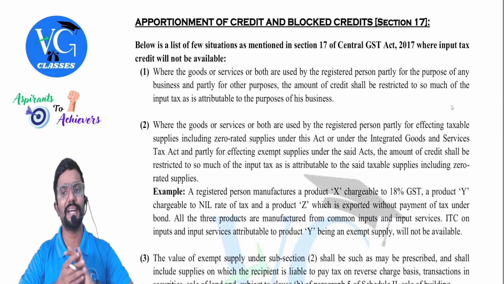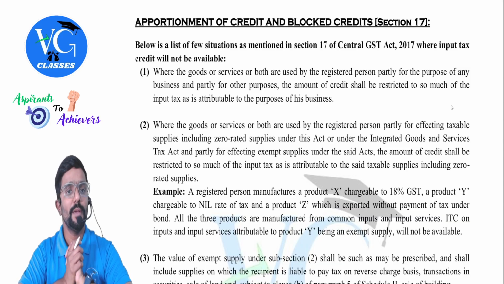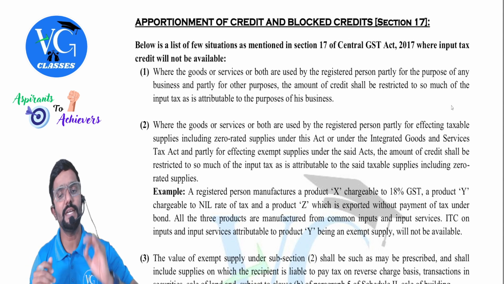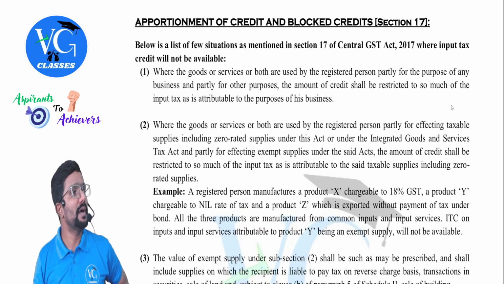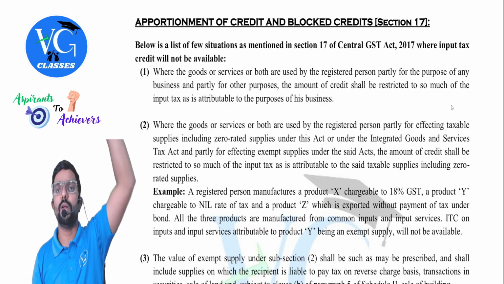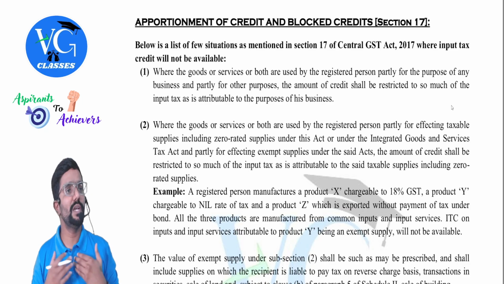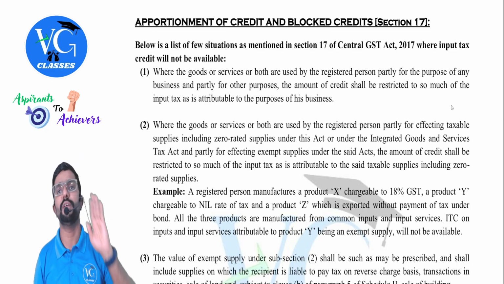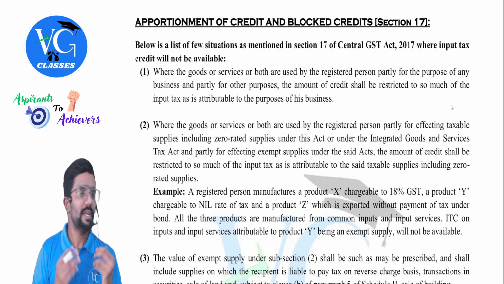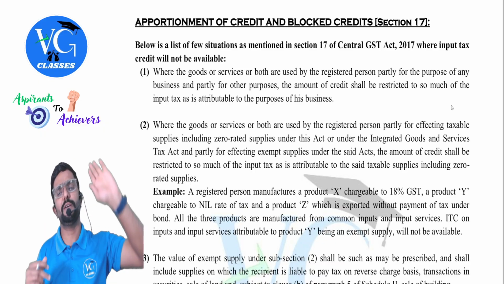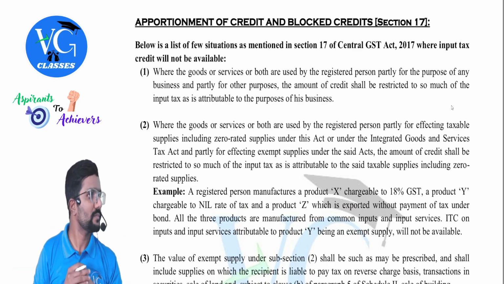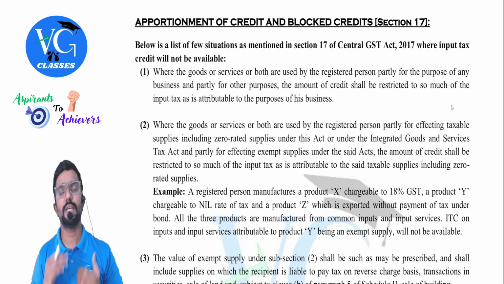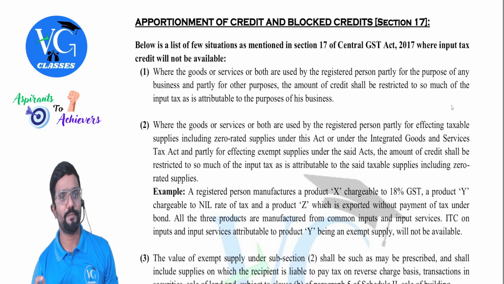Apportionment of credit and blocked credit under section 17. Below is the list of a few situations as mentioned in section 17 of the Central GST Act 2017, where input tax credit will not be available. Guys, we already saw a lot of conditions given under section 16. Only if the recipient satisfies all these conditions, he can claim the credit. Now in section 17, they are telling, irrespective of the conditions satisfied under section 16, if you are covered here, no credit. Sorry, no credit. Sir, which are those? One by one we will see.